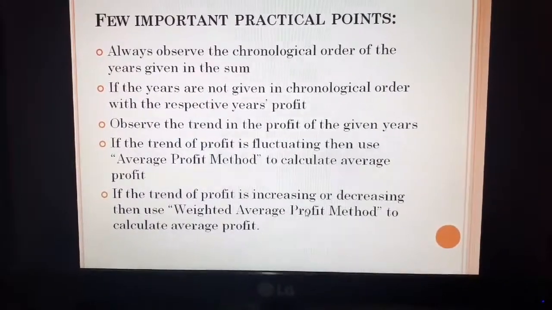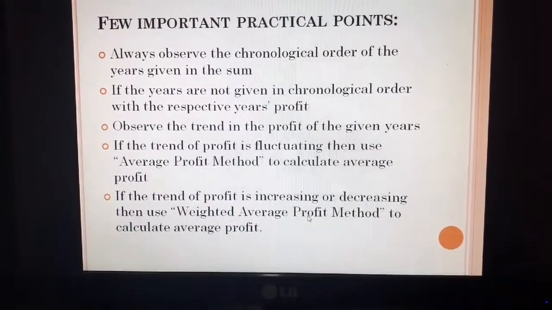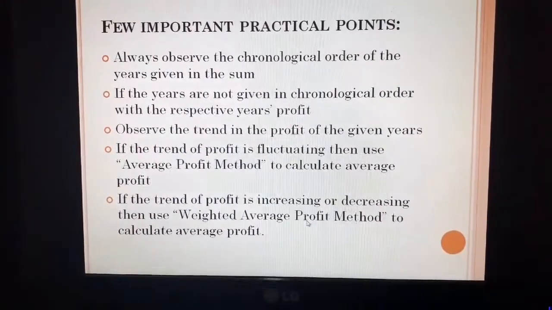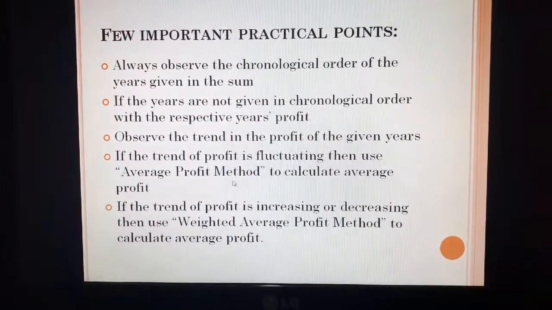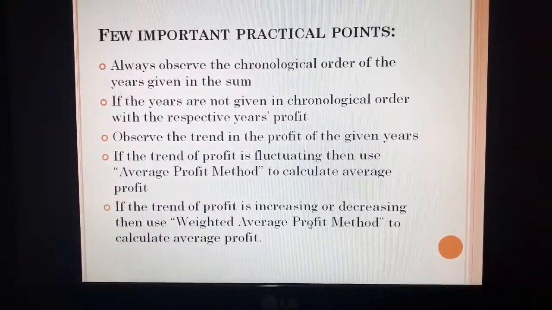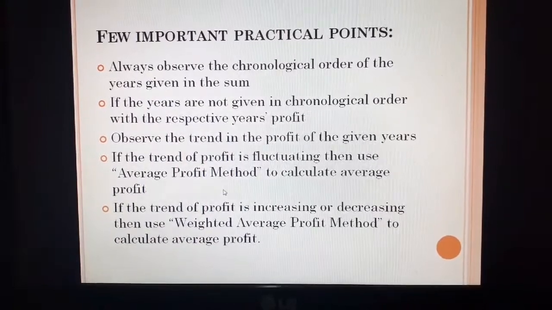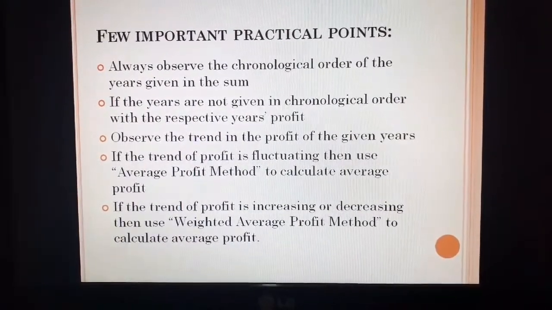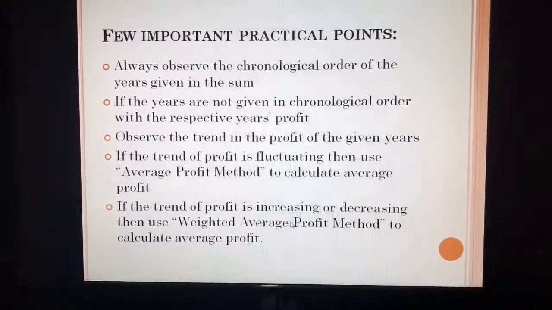The same point is applicable for the capitalization of average profit or capitalization of super profit. There also, to calculate average profit, we have to apply either average profit method or weighted average profit method. If the capitalization of profit method is there, then average profit is capitalized. But if the capitalization of super profit method is there, then we have to find super profit. And then after we have to calculate the goodwill.